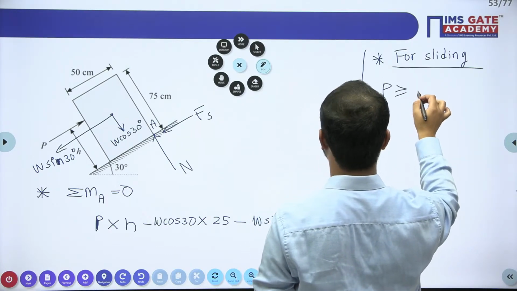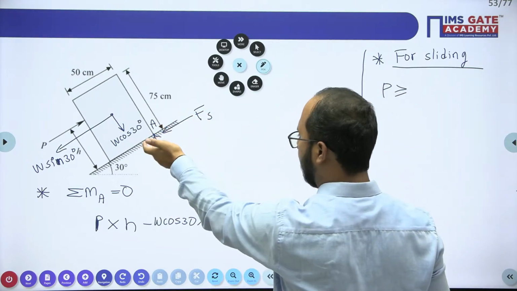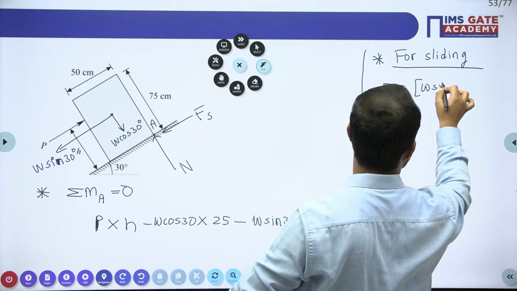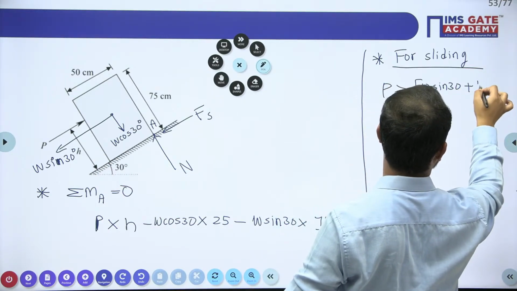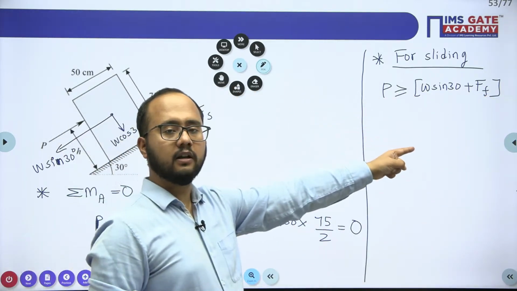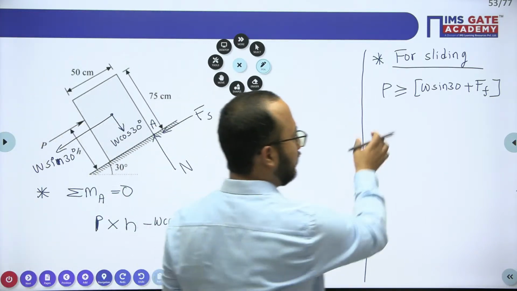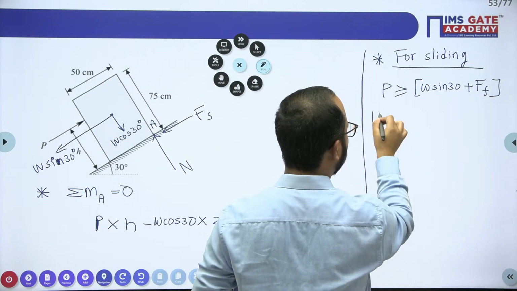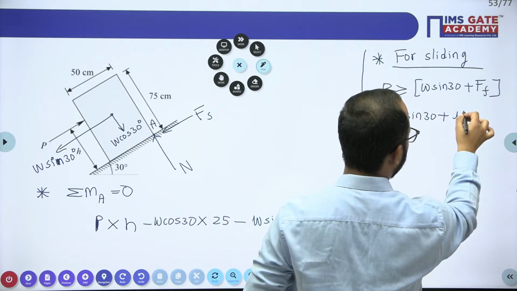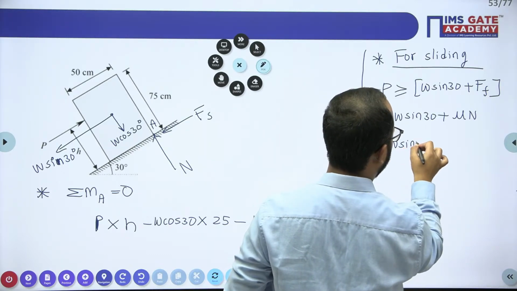Greater than or equal to the resistance that is offered by this block as well as this friction. What is that value? W sin 30 plus this frictional force. So if P value is greater than this one, then the sliding will be there. So obviously for sliding, the value of P has to be greater than. But in the limiting case, I will take equal, mu into N. I hope you understood that.